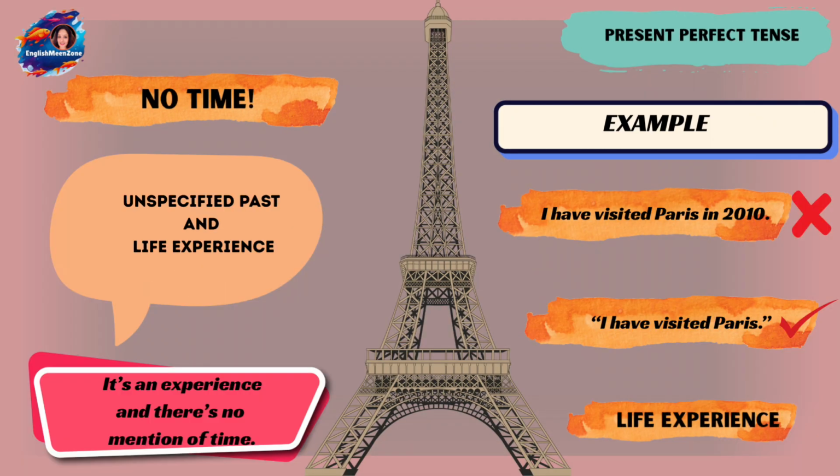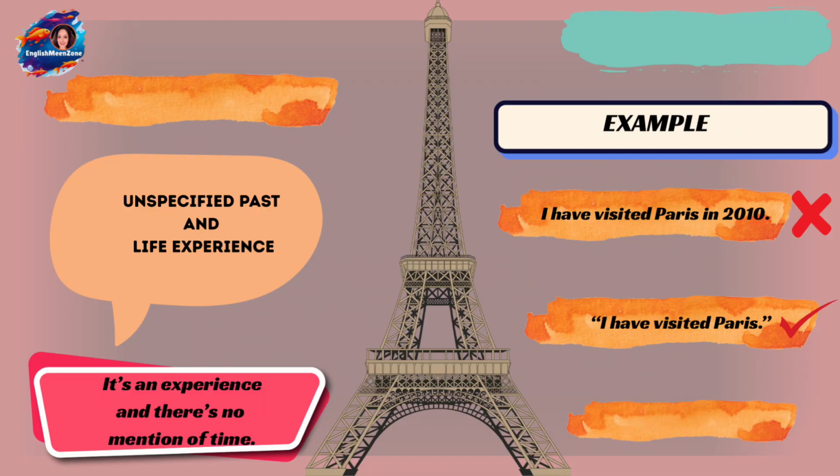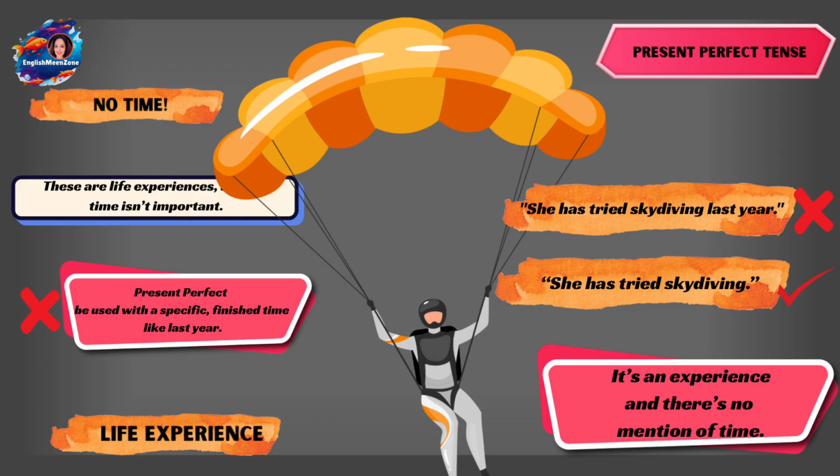For example, I have visited Paris. It's an experience of my life. So till today, till the present moment, I have this experience of visiting Paris. So I have visited Paris and the referral point is the present moment. I still have life. I may still go in the future also.